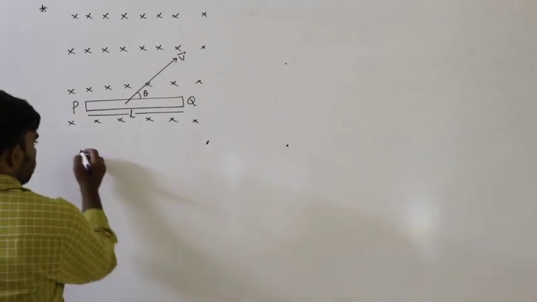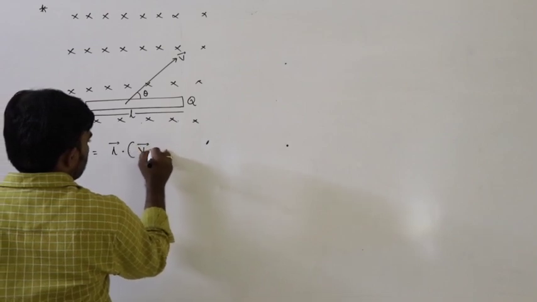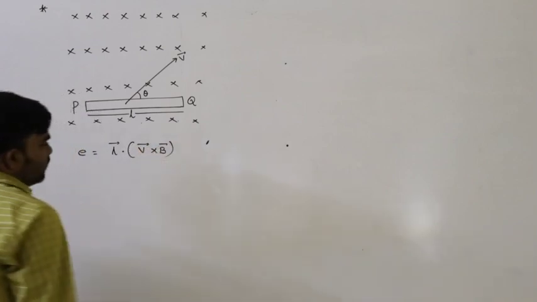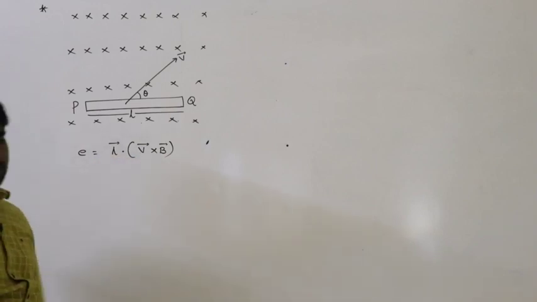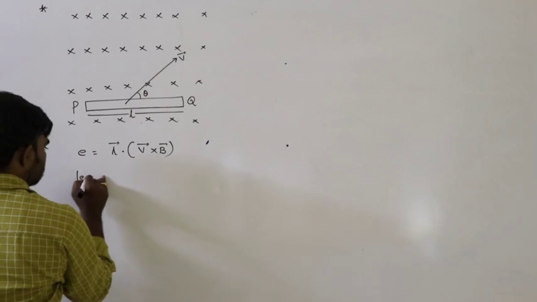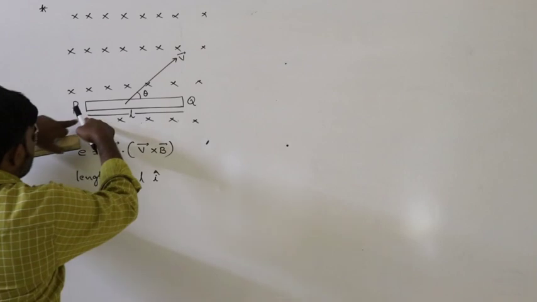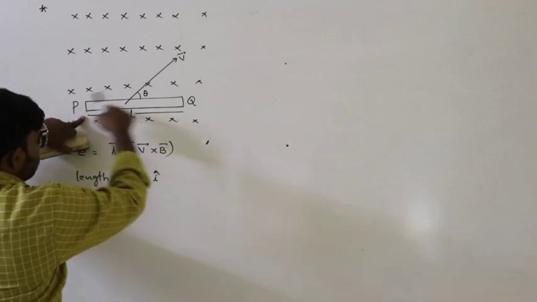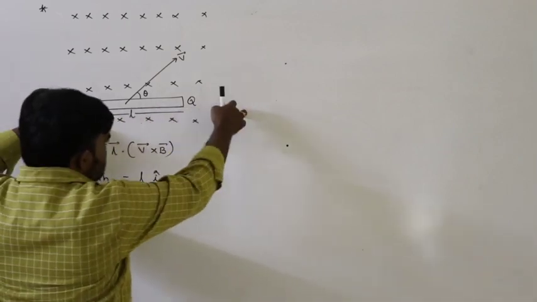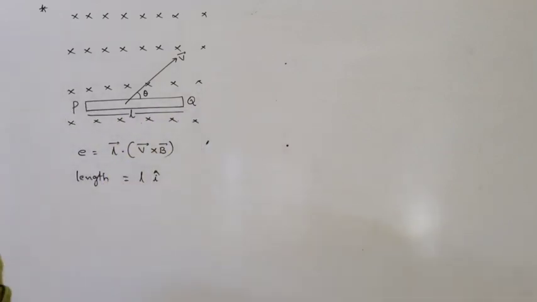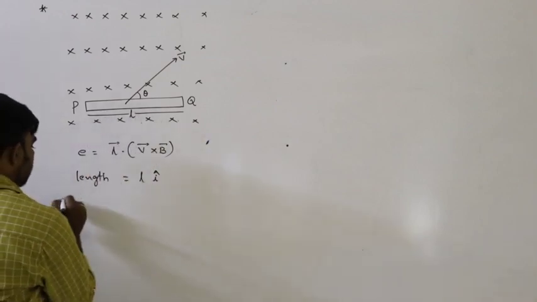So now, we know according to L bar dot V bar cross B bar in vector form, induced EMF is equals to L bar dot V bar cross B bar. Here length is equals to L into i cap. So the length must be measured from P to Q. P to Q means this is along positive x axis. So that's why I am writing i cap. Length of the conductor is L into i cap.